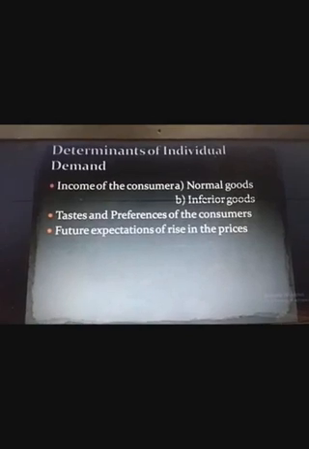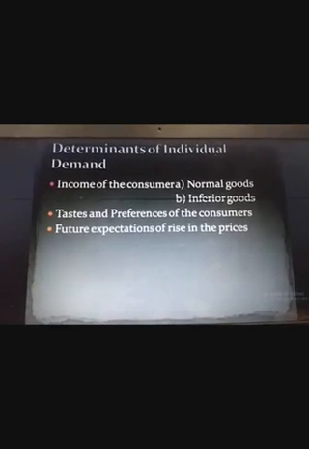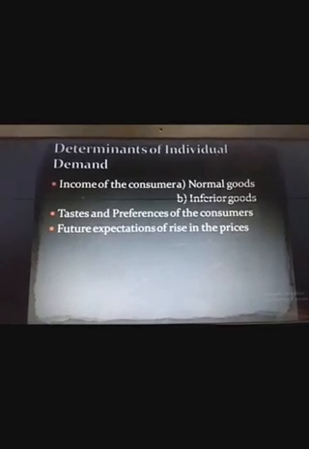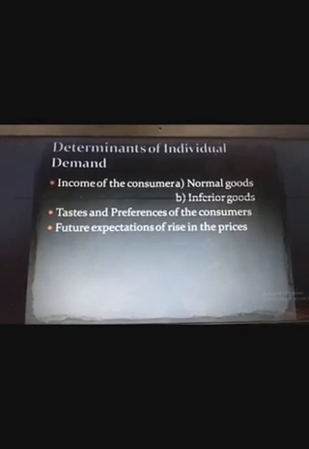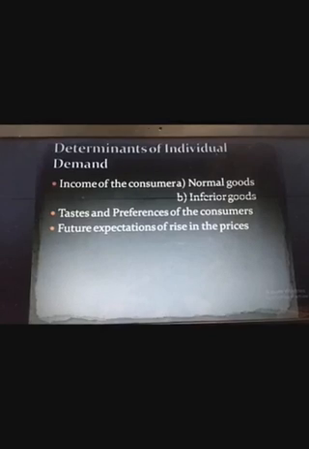So, for example, like I have taken an example of toned milk and full cream milk. The demand of full cream milk will rise when the income of the consumer rises, which is an example of normal good. But the demand of toned milk will rise if the income of the consumer falls.